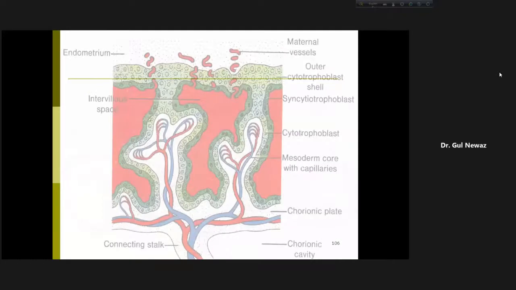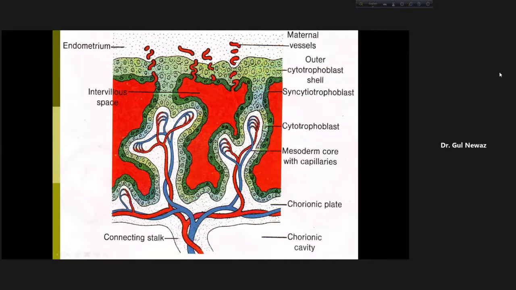Now these capillaries make contact with the blood vessels of the connecting stalk, chorion, and then embryo. Now what happens, look here, blood here is maternal blood, rich in oxygen and nutrients, and here the embryonic blood in the capillaries is not rich in nutrients and not rich in oxygen, rich in carbon dioxide.